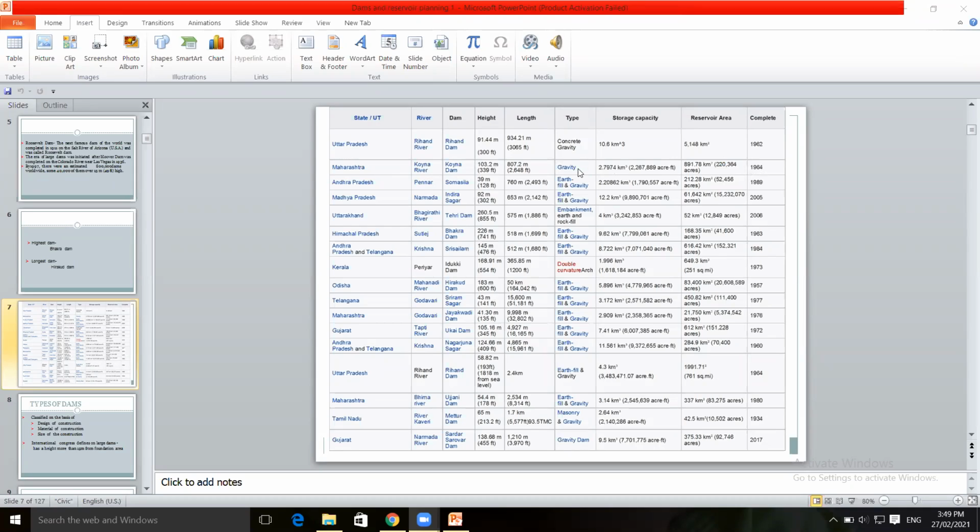The type of dam is gravity dam, having a storage capacity of 2.79 cubic kilometers. Similarly, throughout India in different states, different types of dams were constructed.